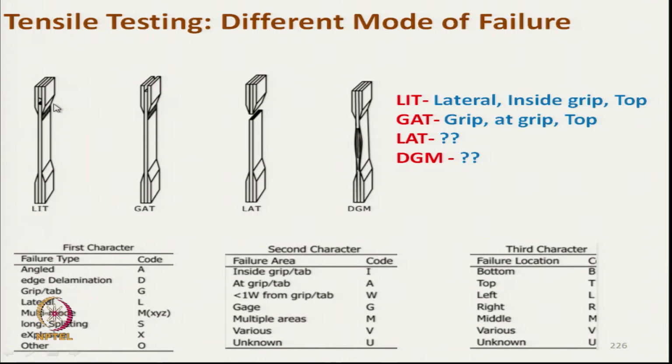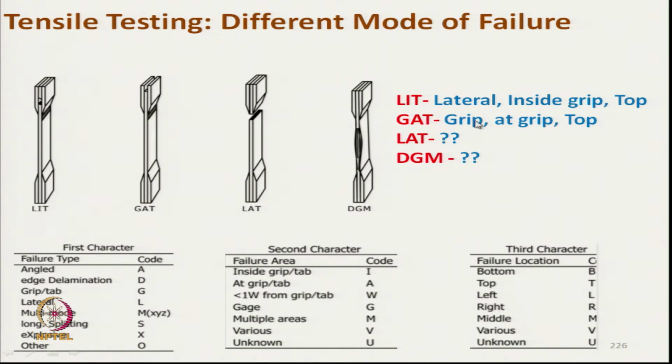This is the failure zone. I means inside grip, at the grip, inside the grip point, here is the failure point. And the location of failure, it is at top, T is for top.